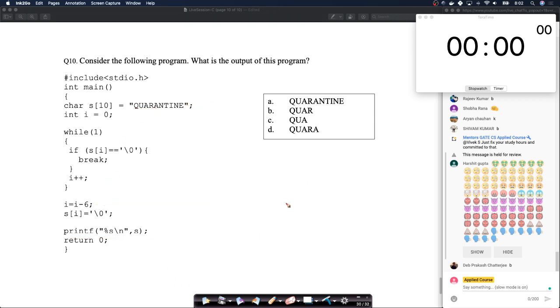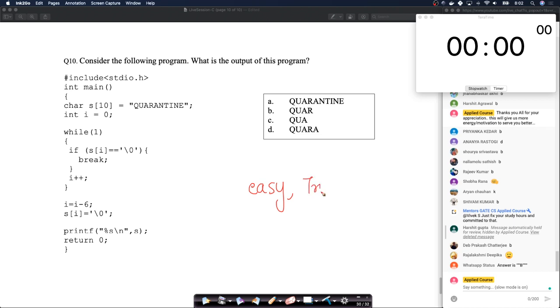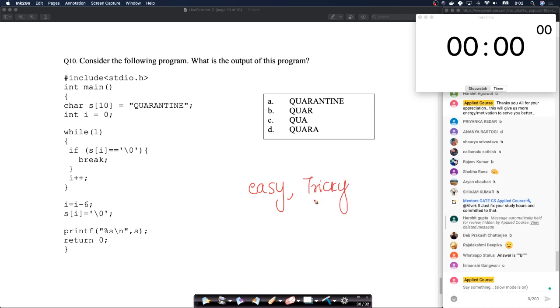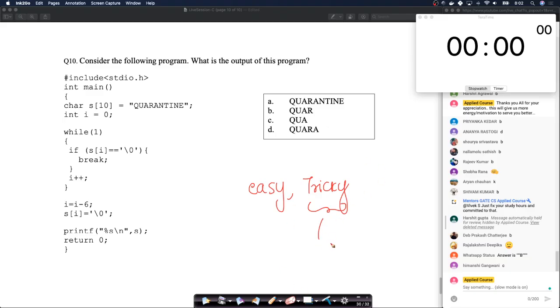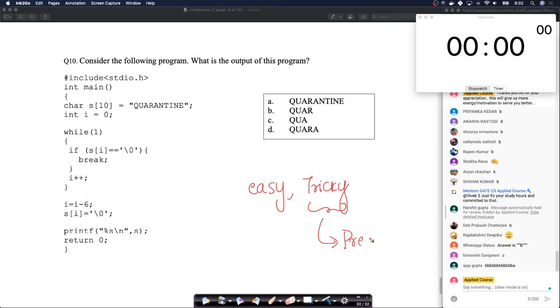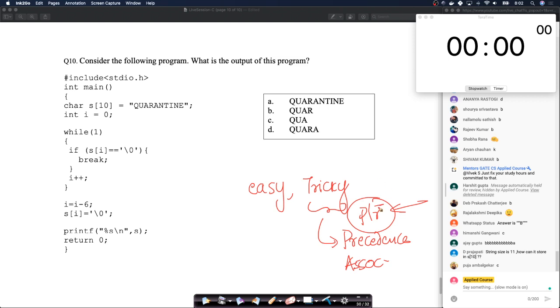Again, we have intentionally given some easy questions and some tricky questions. Some of you may find that the tricky questions are a little hard, but especially the concept of, if you recall, precedence, associativity, about pointer operations. Again, we have not asked slightly complex pointer stuff. We have asked fairly straightforward pointer stuff.